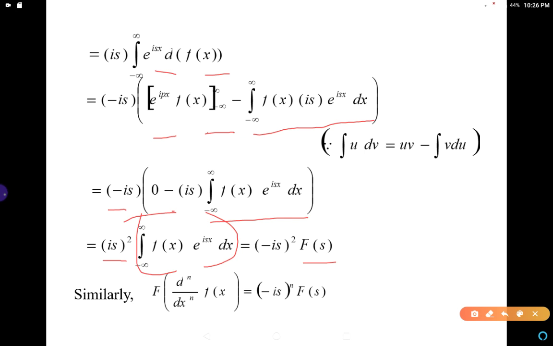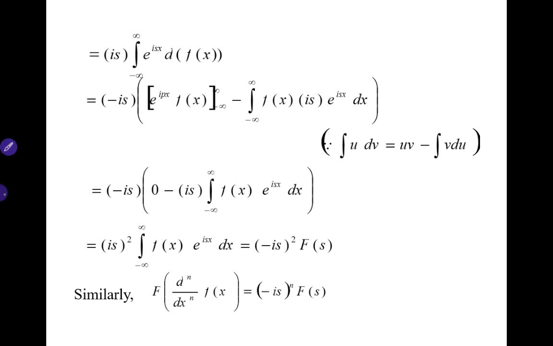So, in a similar manner, we can prove for any n, that is the Fourier transform of dⁿ/dxⁿ of f(x) is equal to (−is)ⁿ into F(s). These are some properties of the Fourier transform. In the next lecture, we will discuss the properties of Fourier sine and cosine transforms. Thank you.